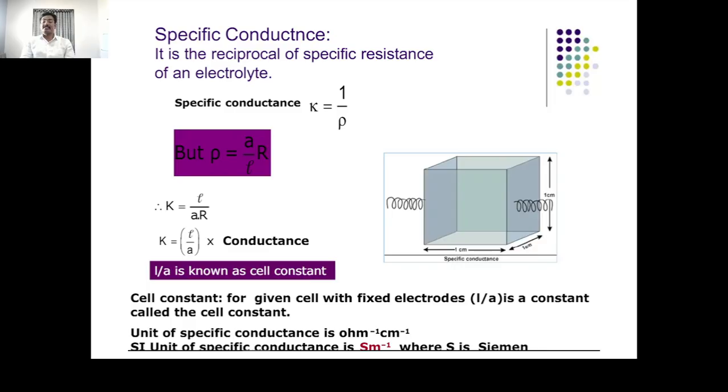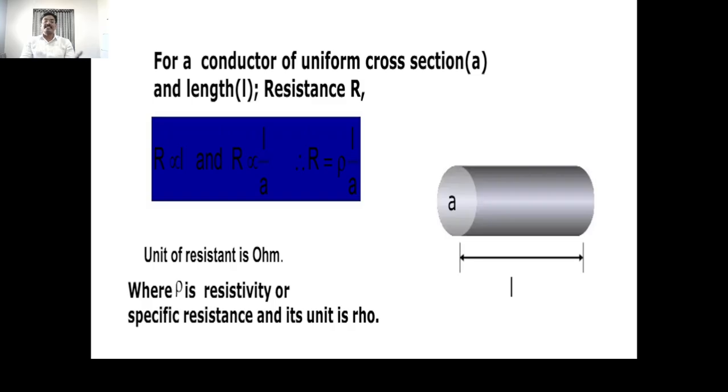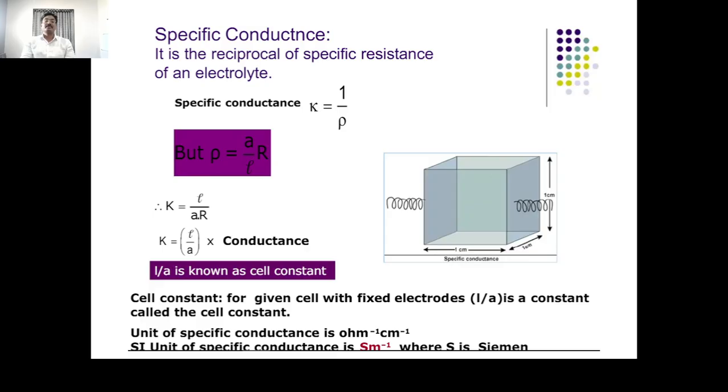It is observed that resistance R of a conductor is directly proportional to the length, as we know, and inversely proportional to the area of cross section. See here what we have studied: the resistance is directly proportional to the length, and inversely proportional to its area of cross section. Here, the reciprocal of the specific resistance of an electrolyte is what we call